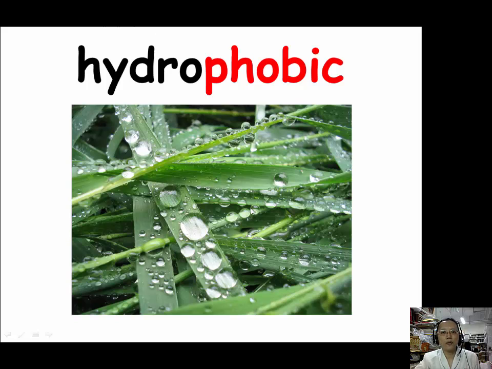This is hydrophobic. We can say the leaf is hydrophobic. And then the third meaning of hydrophobic is lacking polar group and therefore insoluble in water, like oil. It is not soluble in water. So we can say oil is hydrophobic.